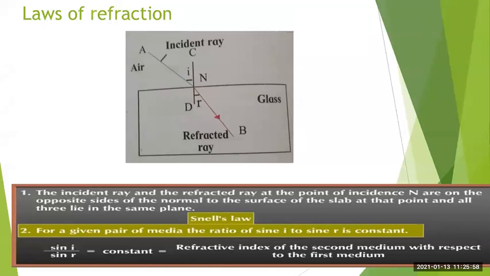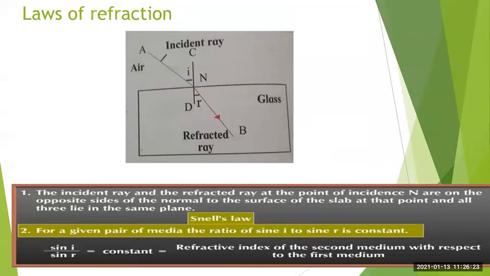Then the second law: for a given pair of media, the ratio of sin I to sin R is constant. For a given pair of media means whatever the medium is there. Now here we have the air medium and the glass medium.